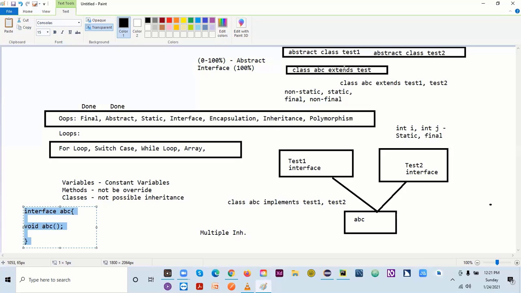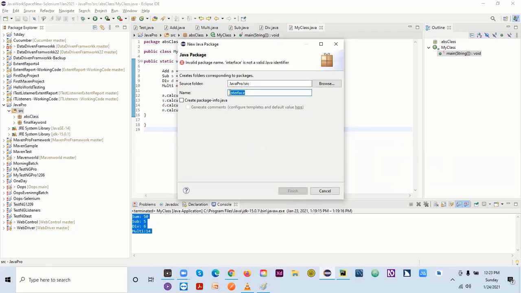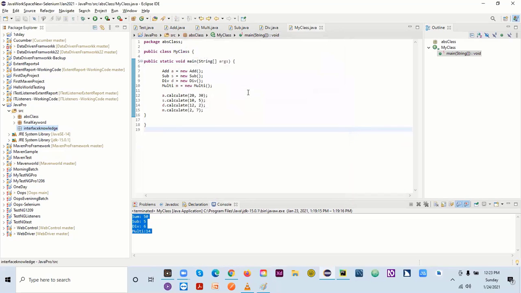because the body we implement in a different class, just like we saw yesterday in abstract class. In an abstract class, we don't give any body for an abstract method, but for a non-abstract method we can give the body, right? So same as here in interface, all methods will be abstract methods. None will have a body here. We will declare only the method there, and that will be by default an abstract method. You cannot have the same name which you already have in your Java library. Interface is the keyword actually, so you cannot use the same name here. So for that you can give some other name.